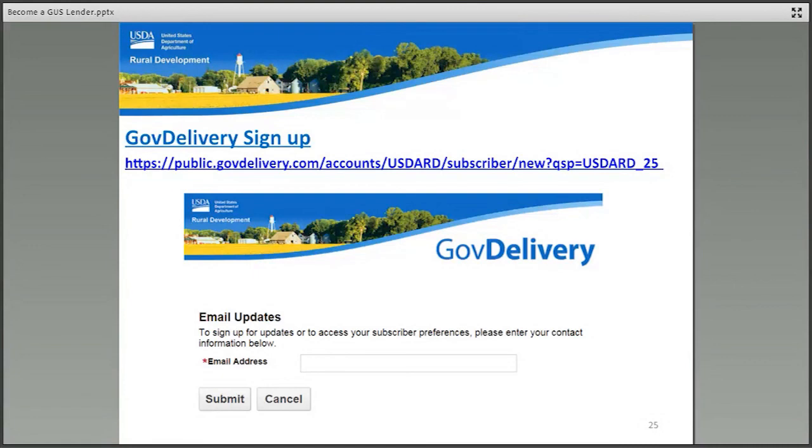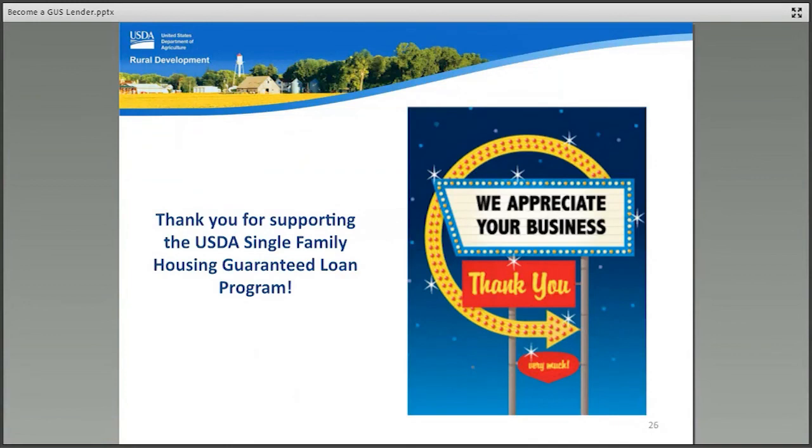Please sign up for GovDelivery messages. USDA sends out origination, including GUS, and servicing messages to alert lenders of new publications, clarifications, and additional program updates.